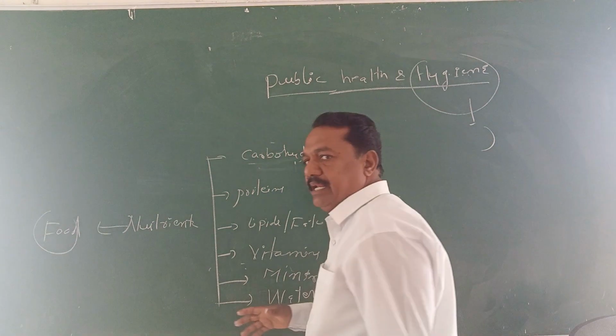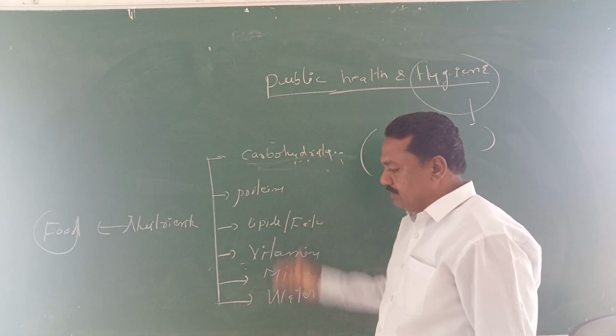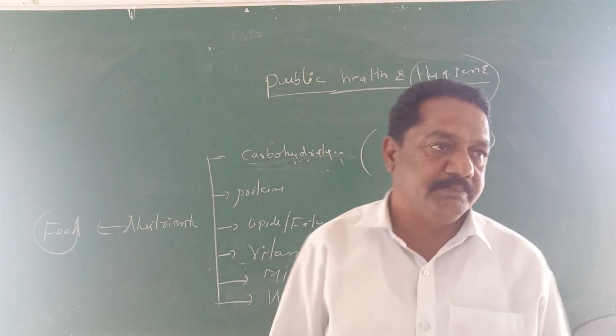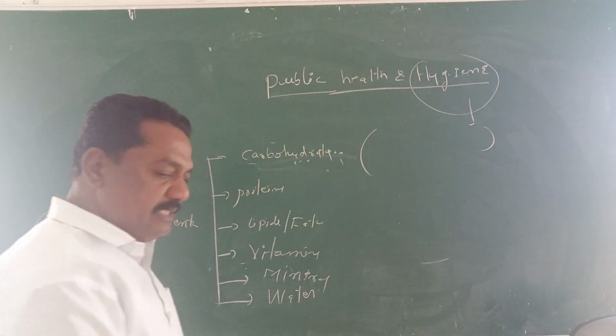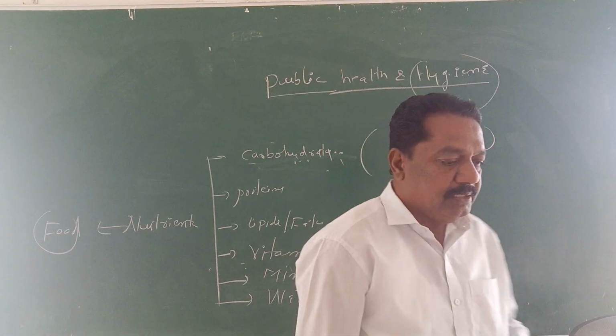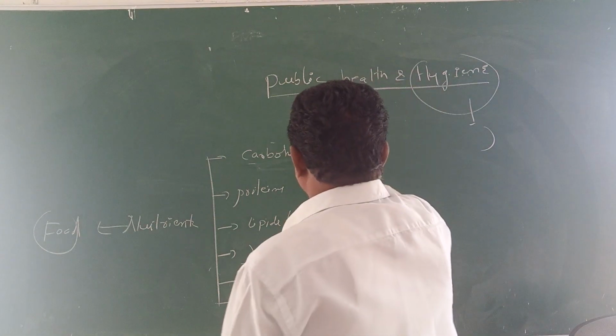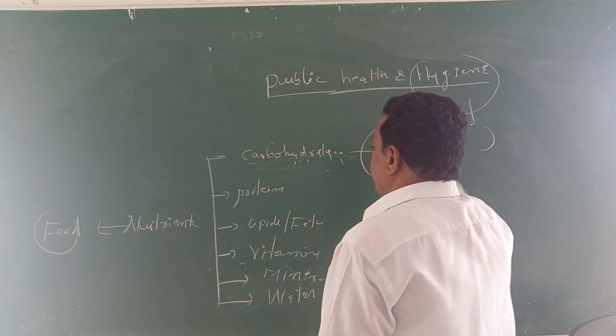I am not discussing variation; I am discussing only food. So food contains nutrients, divided into six main types. The first is carbohydrates. Carbohydrates are very, very important. Through carbohydrates, energy is liberated.